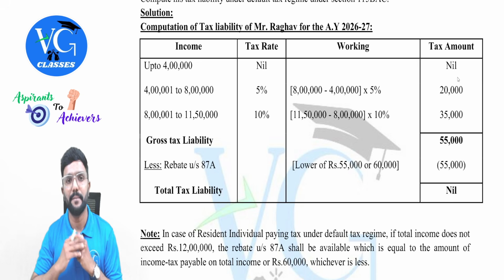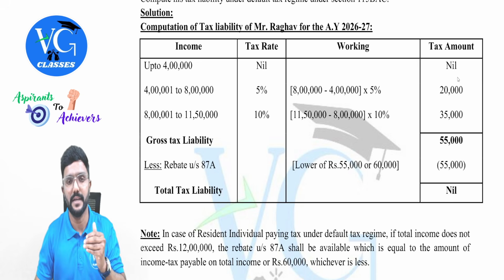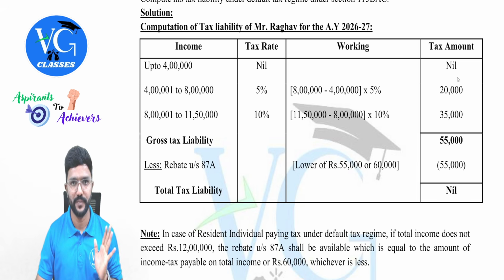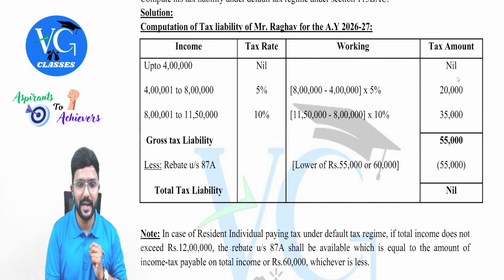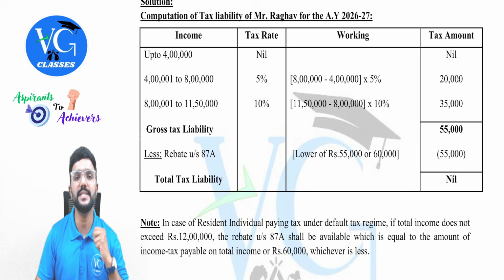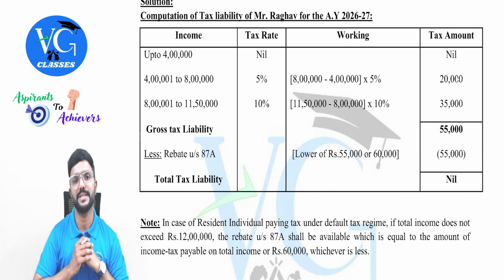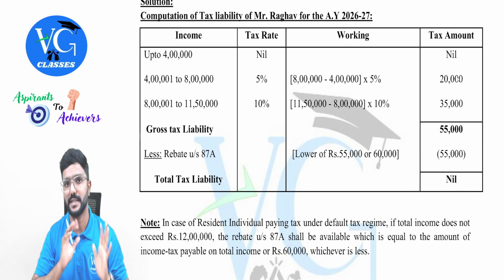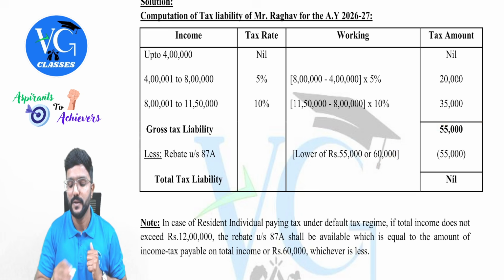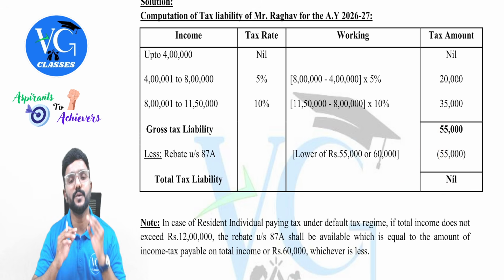So now calculate rebate. Whenever you calculate till here, just pause for a second and think whether rebate is available or not. In this case, rebate is available. I have given a note for that. You can just have a look into it. So how much is the rebate, sir? Your actual tax liability or maximum 60,000, whichever is lower. Maximum is 60,000, not flat. So here the actual tax liability is only 55,000, claim that much. So the total tax liability of the assessee comes to nil.